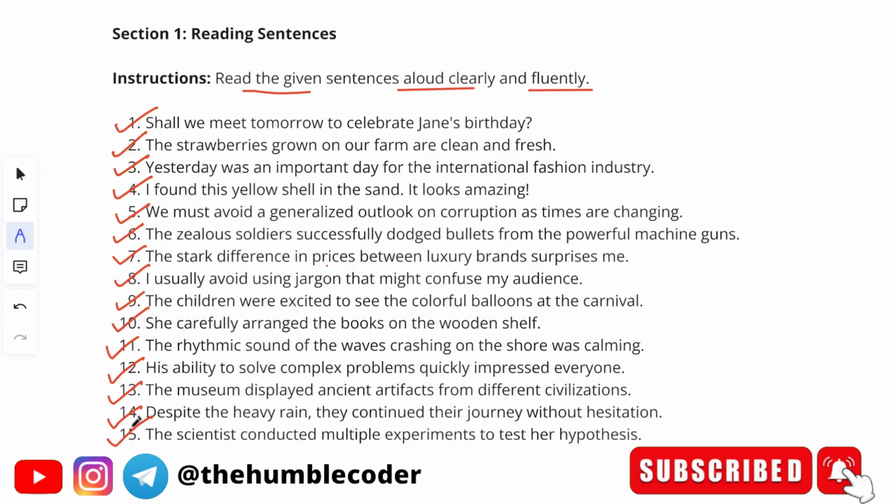So guys, we have read all the 15 sentences. Now I want to give you a few tips. I have taken all the 15 sentences on one screen and I was reading them aloud, but in your assessment you won't get all the 15 sentences in one go.